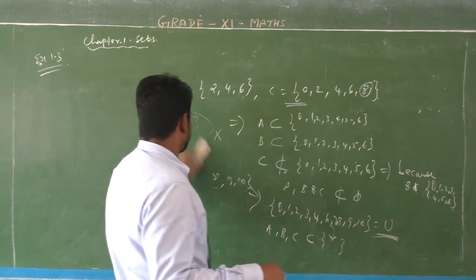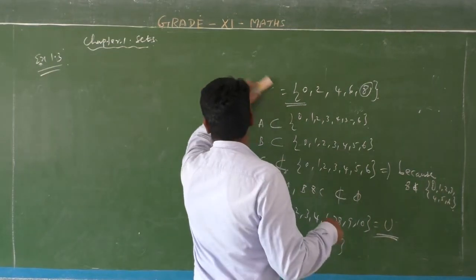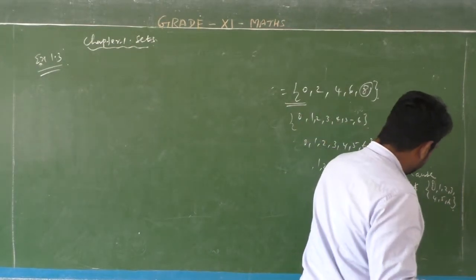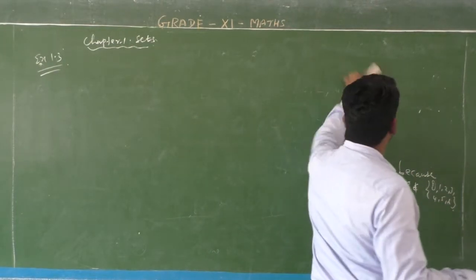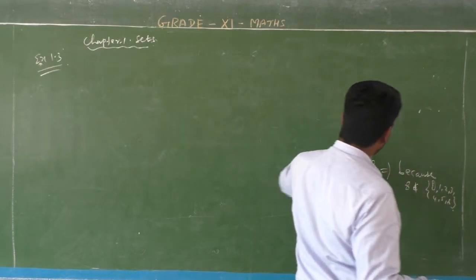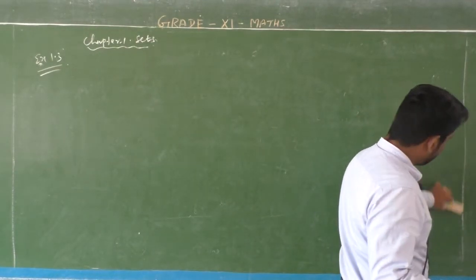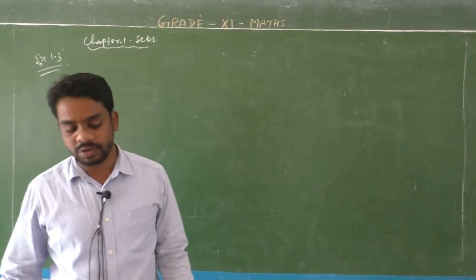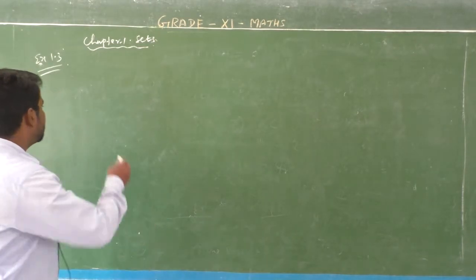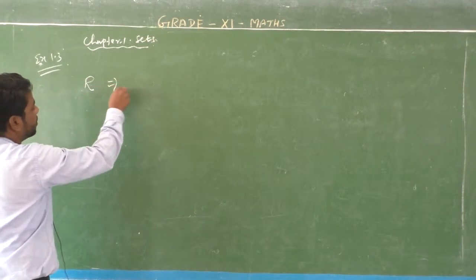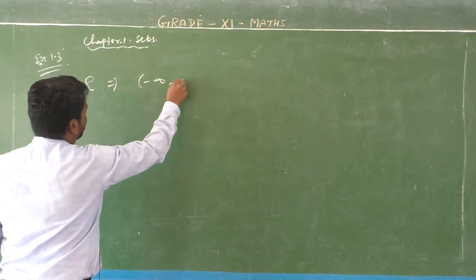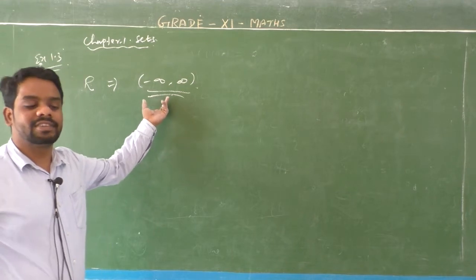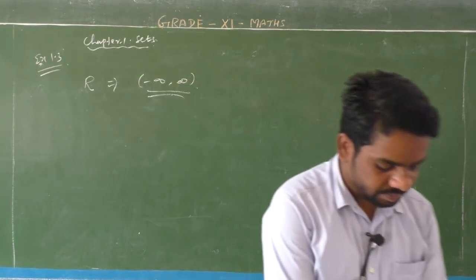Sixth and seventh question, the interval concept. Intervals of the set of all real numbers. You know that the set of all real numbers means in between minus infinity to plus infinity. A set of all numbers in between minus infinity to plus infinity. So listen, the set of all real numbers is called minus infinity to plus infinity, in between. This is an interval. So, interval concepts.